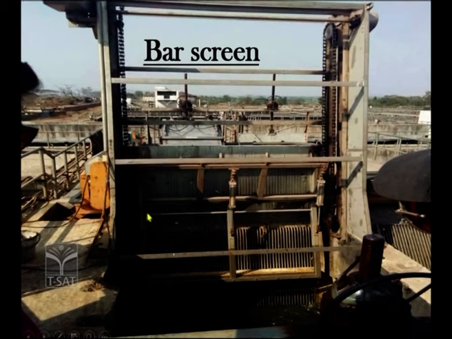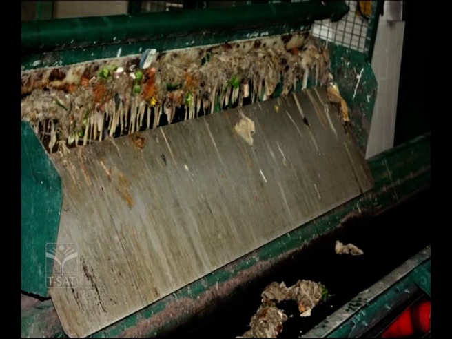So in the first step, what is done? The bar screens are provided. You can just look at the screens which are here, children. Can you look at here? Yes, through this screen, this sewage water is allowed to flow. What happens when the water is flowing through this? The bags or the rags or the wastage, animal waste or the human waste or the twigs, plant parts or the leaves or the fruit waste, etc. will be separated here itself.